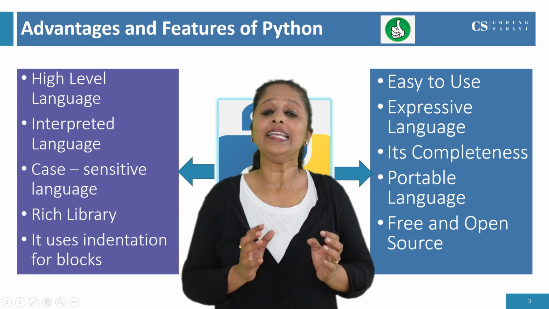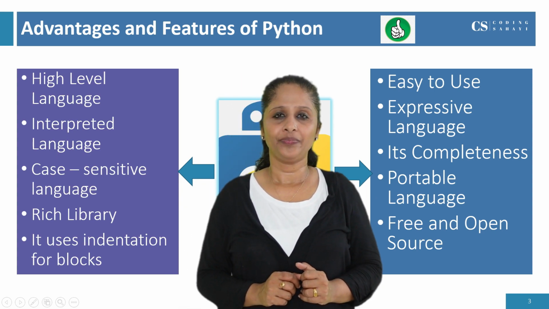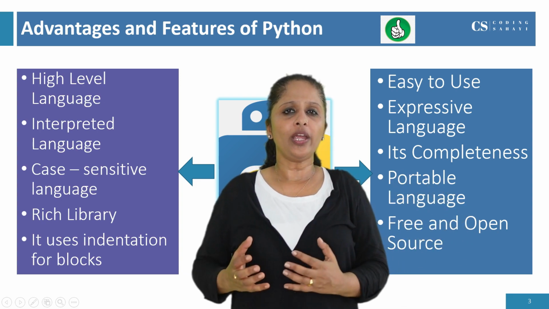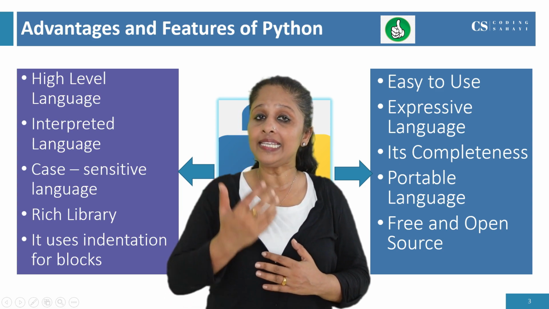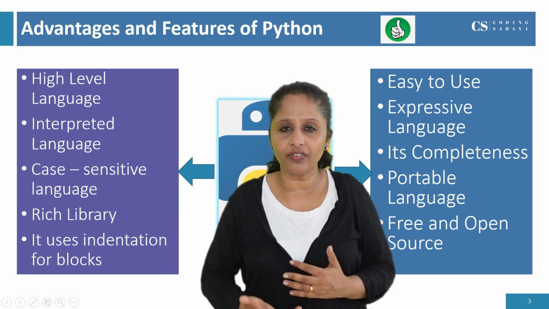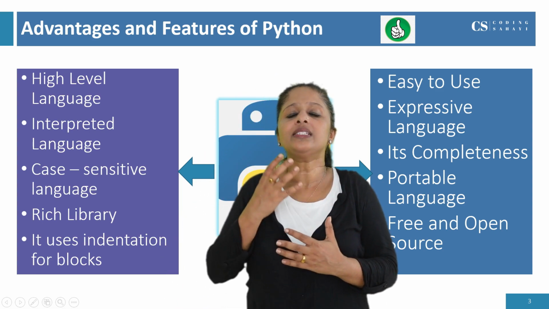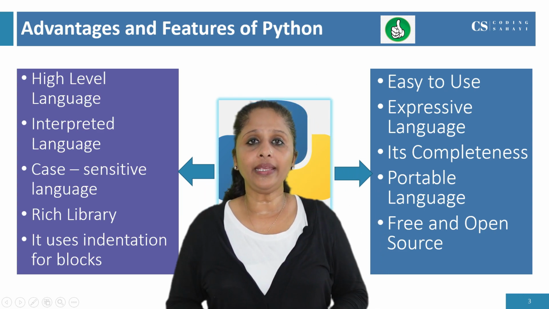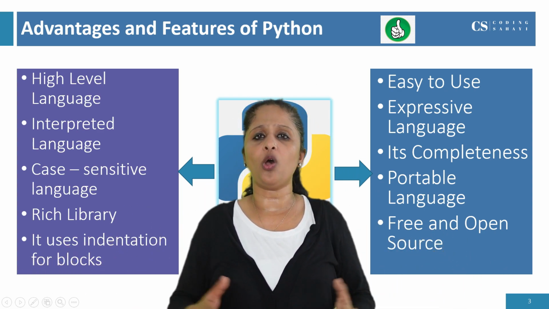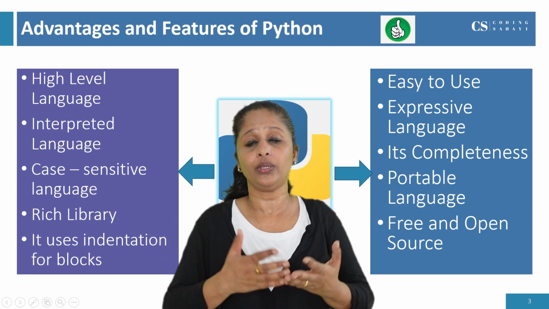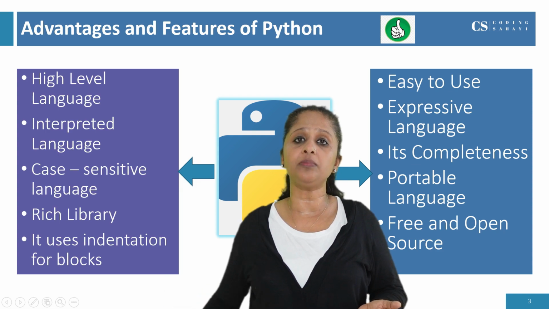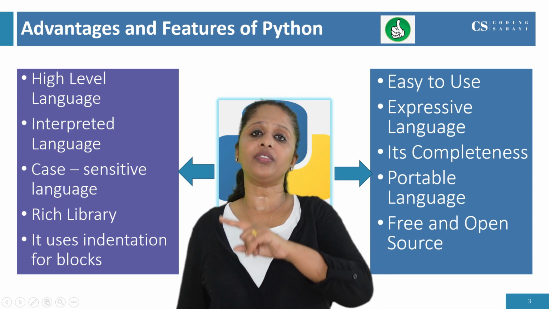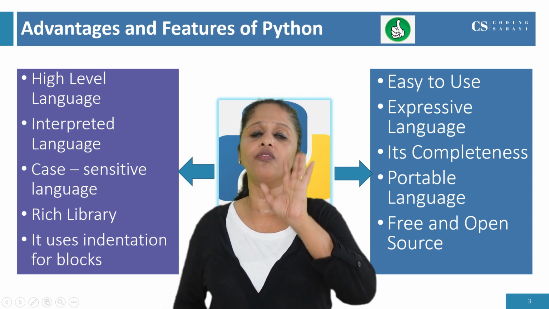Next, Python is an expressive language. I told you earlier, compared to other programming languages, Python is easy to use. It has a rich set of libraries and it is not a strict language. So in Python, if you want to do some process, sometimes you can write it in one line. Compared to other languages, you may have to write multiple lines of code. Instead of that, you can do that operation in one line.